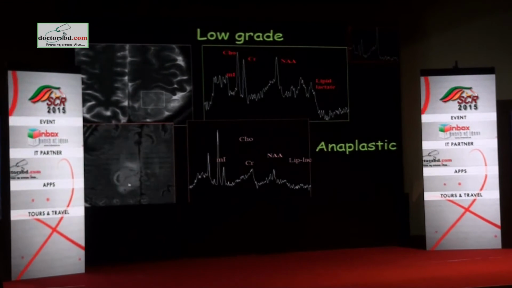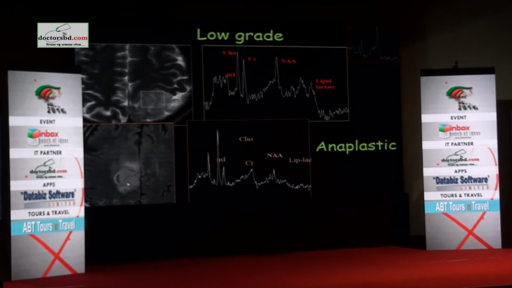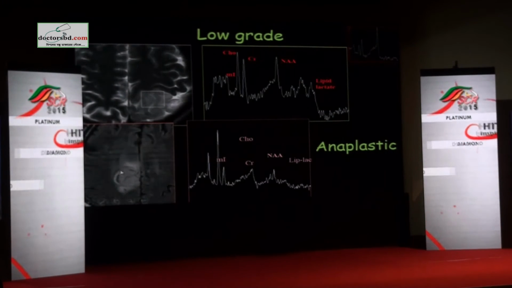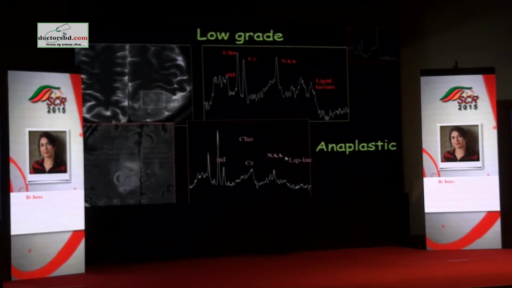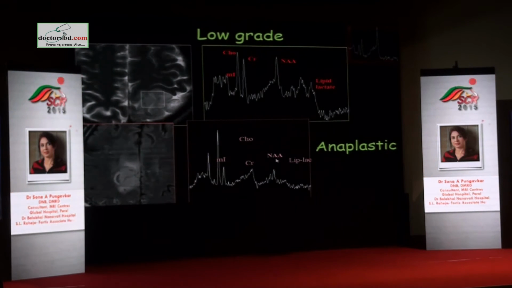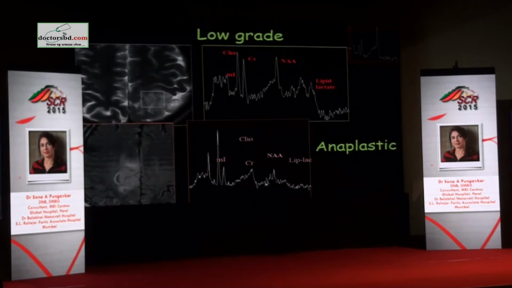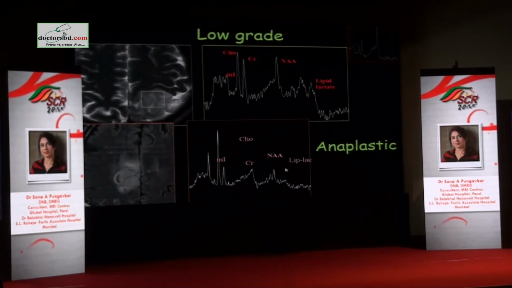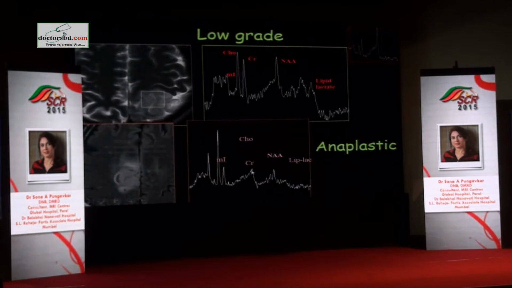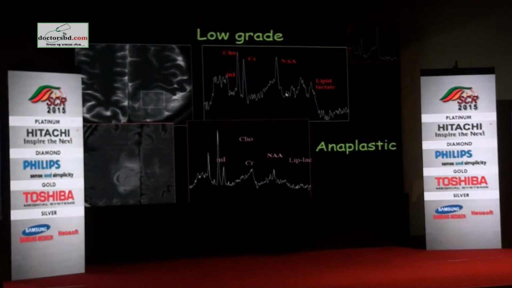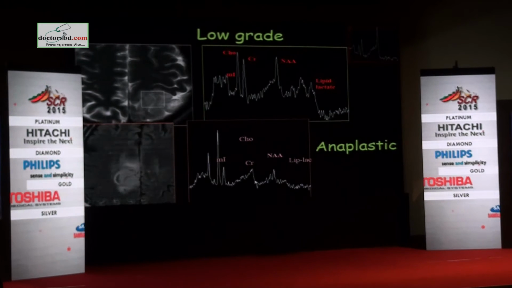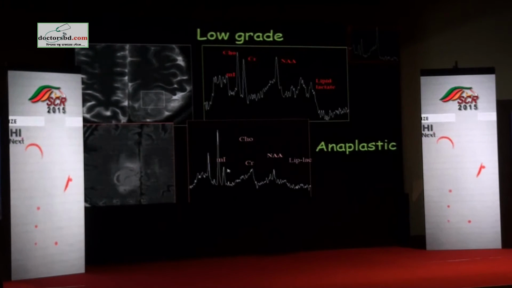So a similar looking cortical lesion with slight variation in the morphology, with some necrotic areas, reflected very well here. Sorry, this labeling has shifted. This one step this side. So this is MI, this is choline, this is creatine, this is NAA, this is lipid lactate. So what we see is this necrotic component is giving this lipid lactate. NAA is reduced, although the lesion looks the same as this, but the destruction of NAA is much more. That means this insult is kind of moderate to severe rather than just mild.